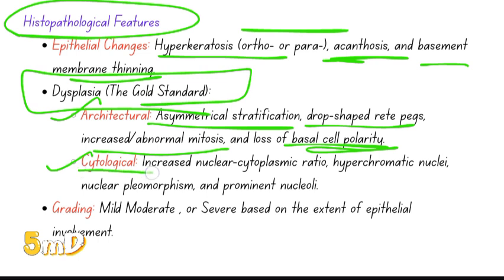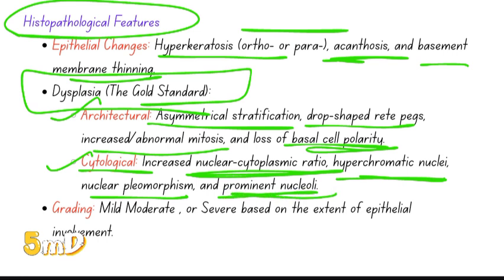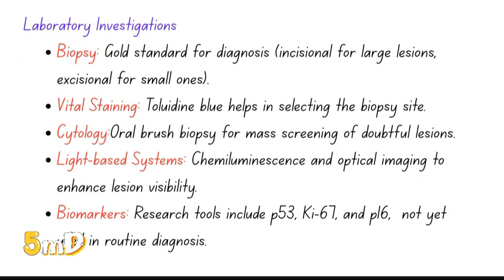In cytological features, you will see increased nuclear cytoplasmic ratio, hyperchromatic nuclei, which means the nucleus is more blue in color in your slides because of the constant cell division. Nuclear pleomorphism, they show different shapes and sizes. They are abnormal, and prominent nucleoli, again because of the constant division and no time to mature. So the grading will be either mild, moderate, or severe based on the dysplasia. So hope you understand the histopathological features.